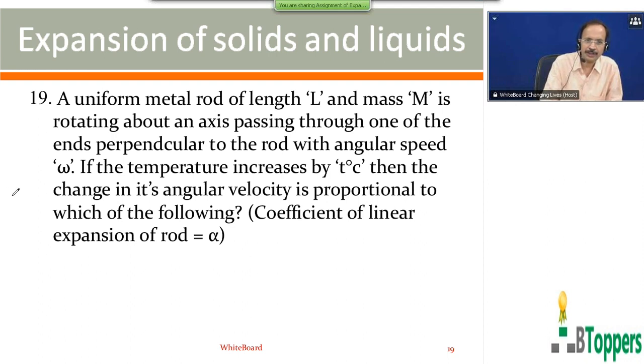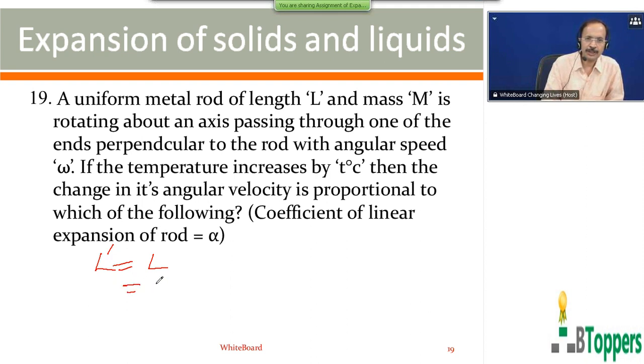You can apply conservation of angular momentum, because when temperature changes there will be thermal expansion due to the internal forces between the molecules or atoms in the solid, and the moments of these internal forces cannot change the total angular momentum of the system. So the final angular momentum of the system about the axis of rotation equals the initial angular momentum about the same axis.